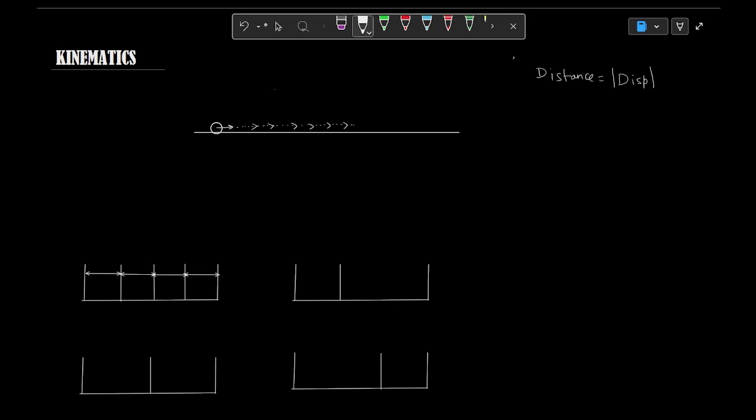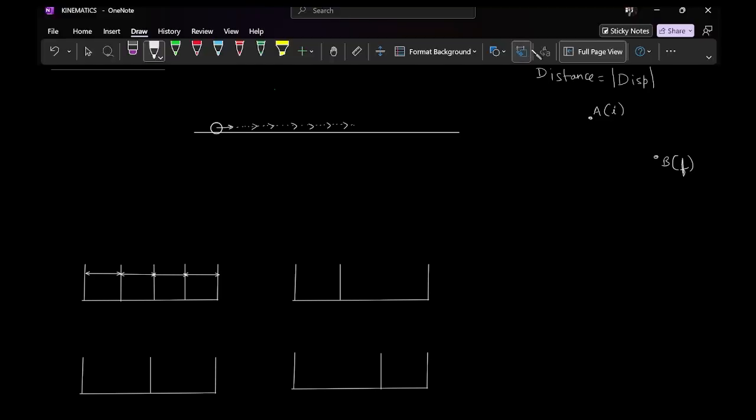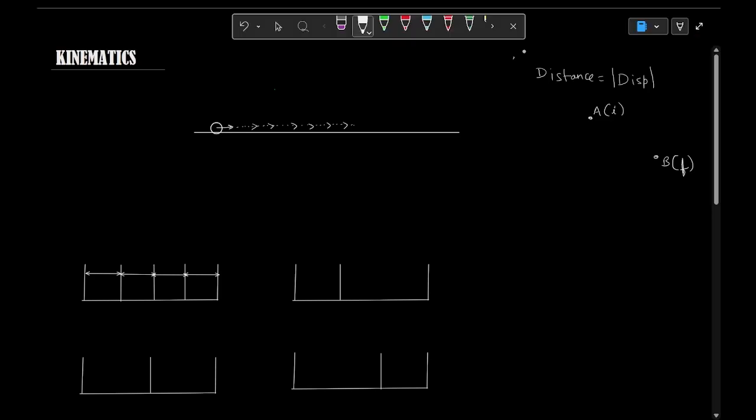Suppose, I will give you an example. Suppose this is a point A, this is the point B. Suppose point A is the initial location of a particle or an object or a body, and suppose that position B is the final location of the particle. The body is moving from A to B on this path. It is a curved path. We can clearly see that it is not a straight path. So the length of this curved path is called distance.